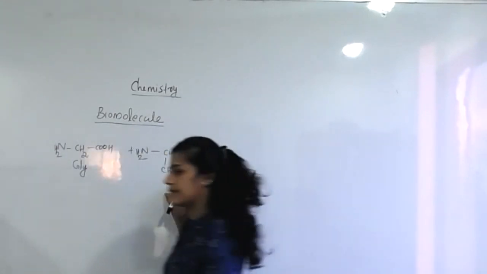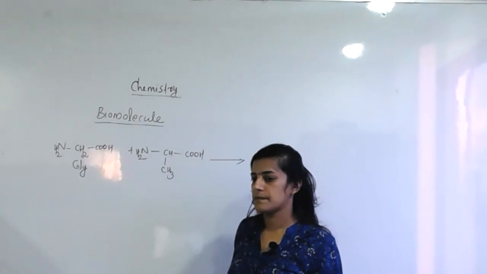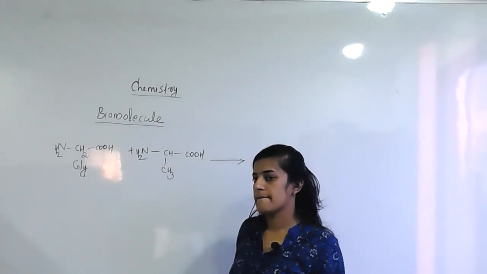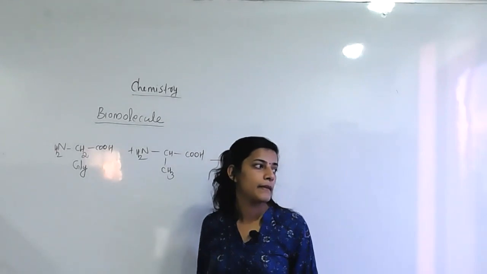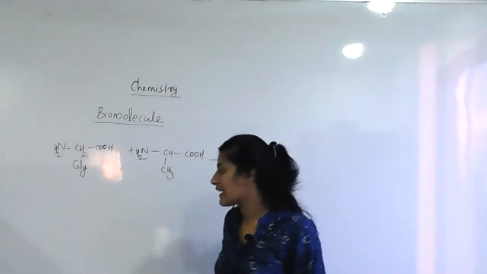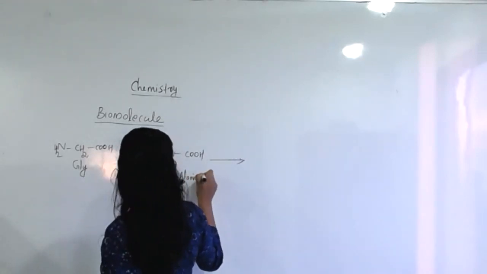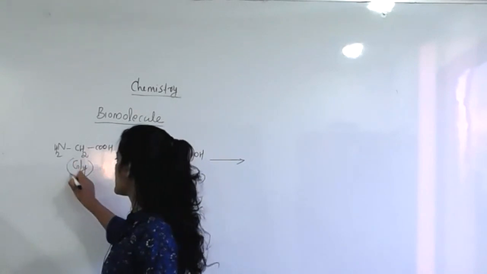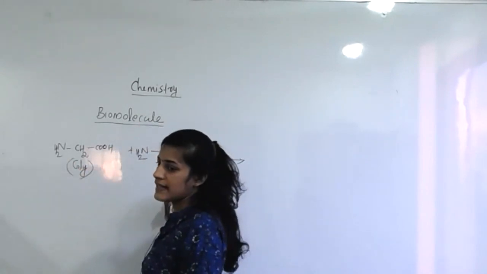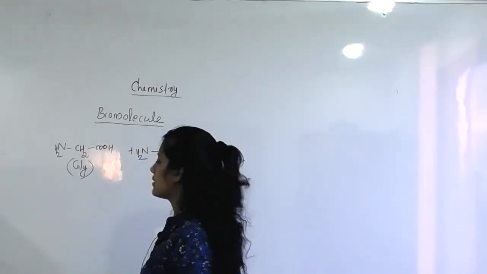Okay, what about this? Correct. So this one is lysine, this one is alanine, short form ALA. Alanine, this much only.